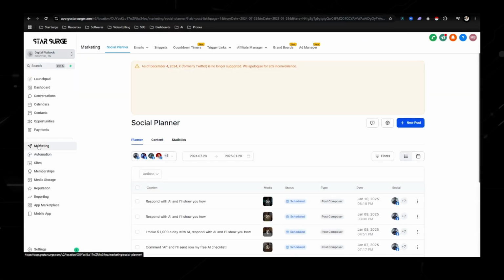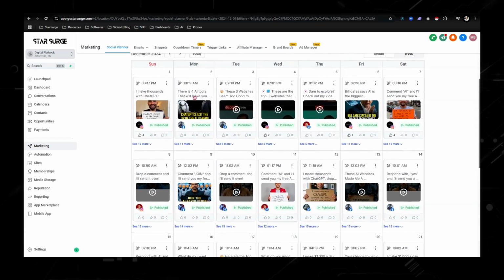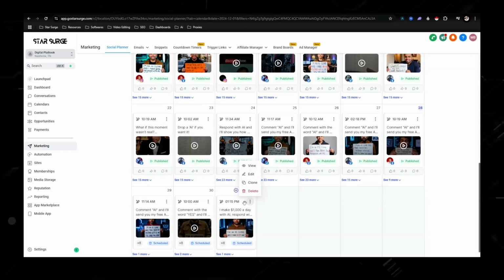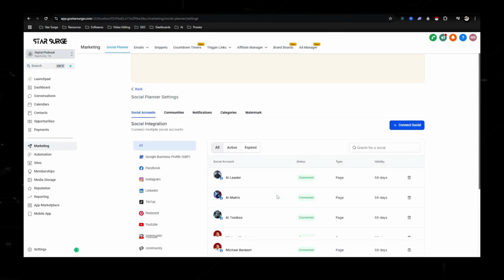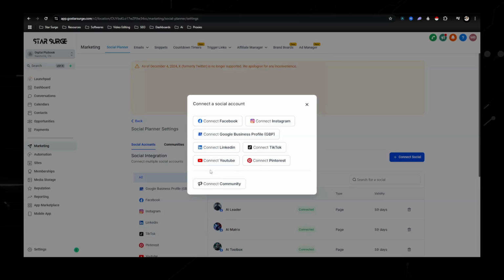This is amazing because this allows you to schedule out content for however long you want. As you can see right here, this is my calendar for December, and I already have December laid out. These are all my social media accounts. You want to connect socials and just connect the ones that you want to use. YouTube, Instagram, Facebook. LinkedIn is another untapped one that I haven't got into. But if you already have an audience on LinkedIn, definitely start posting on LinkedIn.